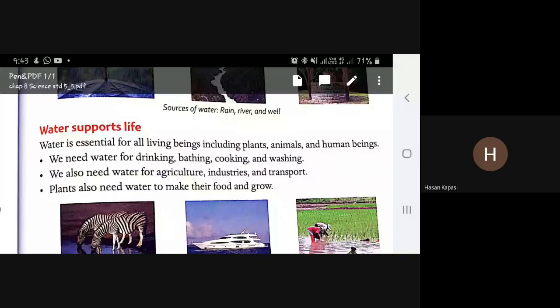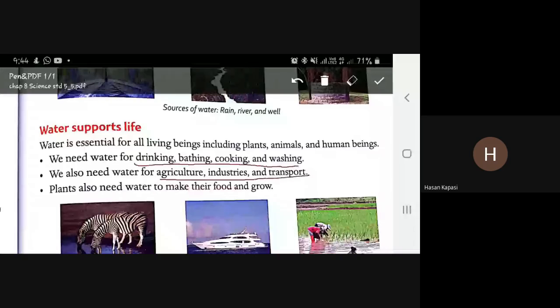Water is a very important part of our life. First point, we need water for drinking, bathing, cooking and washing. It is also used in agriculture, industries and transportation.